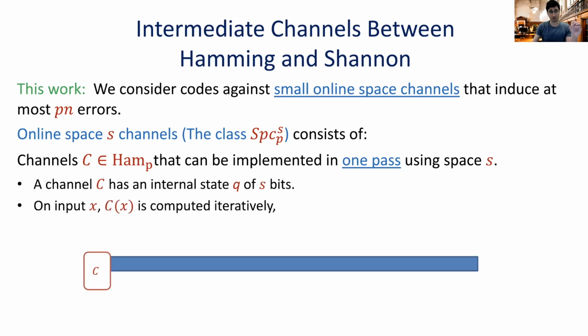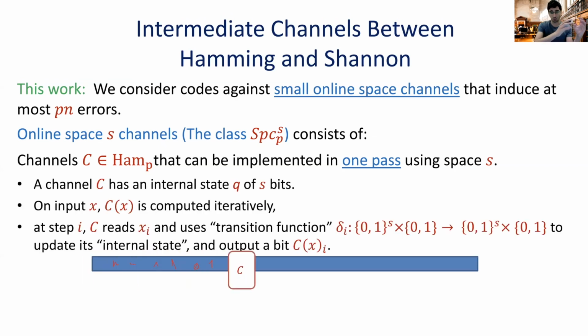So think about the following. It's a procedure that reads the input in one pass. It goes over the input, and whenever it reaches an input i, it needs to decide whether to flip this bit or not, okay? Now, this procedure can be seen as a function that has some internal state Q composed of s bits. And whenever it reads the ith bit, let's say, it updates its internal state and decides whether to flip or not.